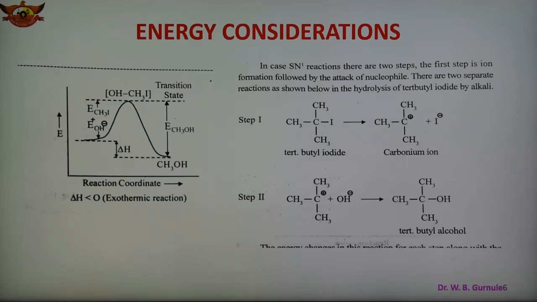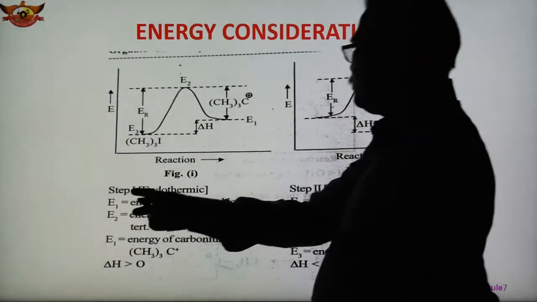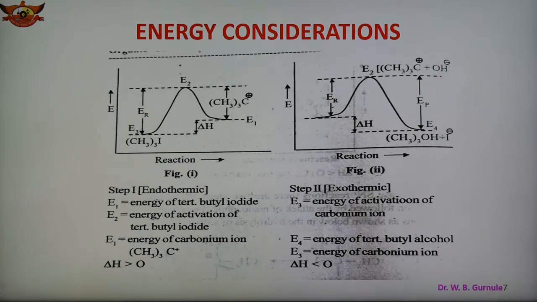So this is the second step, and this is a two-step reaction. SN1 is a two-step reaction. The example is the hydrolysis of tertiary butyl iodide in the presence of alkali. These are the two steps, and the energy diagrams are shown here. Step 1 is an endothermic reaction, and step 2 is an exothermic reaction.